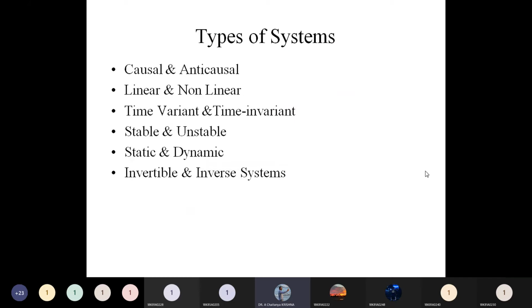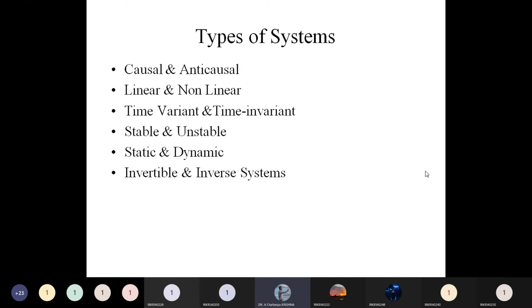And here some types of systems are there. If we perform on continuous time signals, then the system output is also continuous time. If discrete time, the output is also in discrete time format only. Based upon that, we have different classifications of systems.